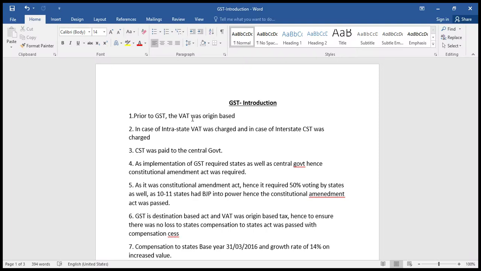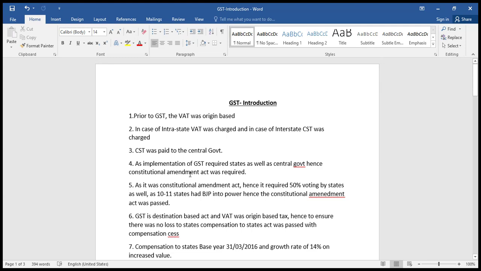GST introduction. Prior to GST, VAT was origin based. In case of intrastate, VAT was charged, and in case of interstate, CST was charged. CST was paid to the central government.